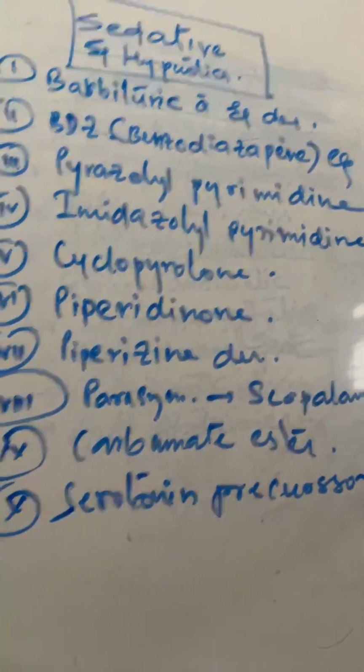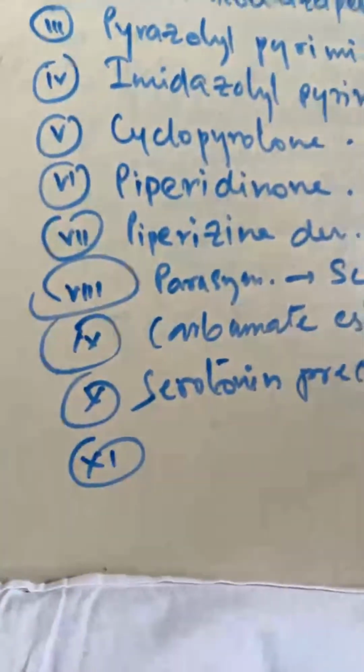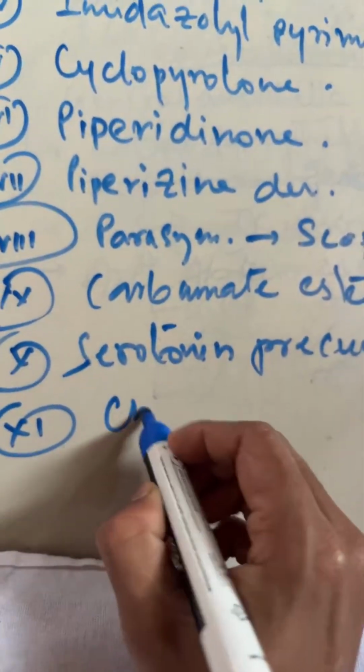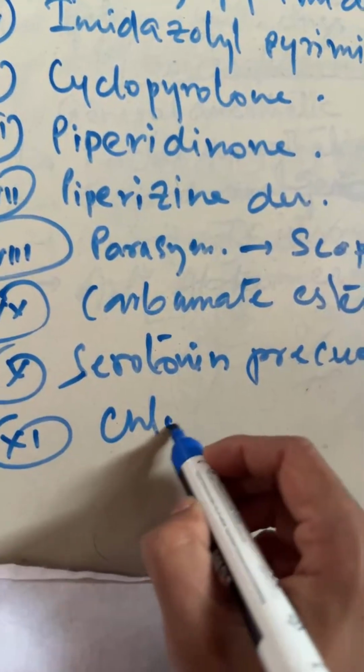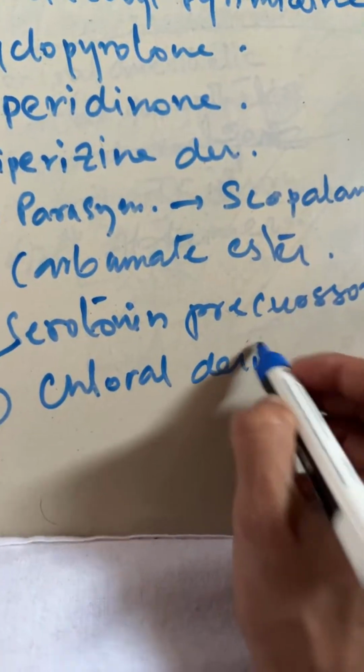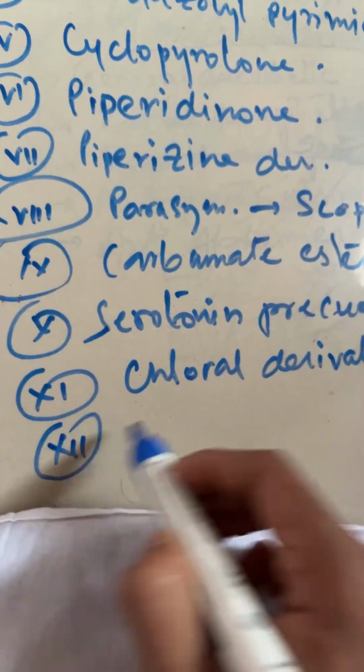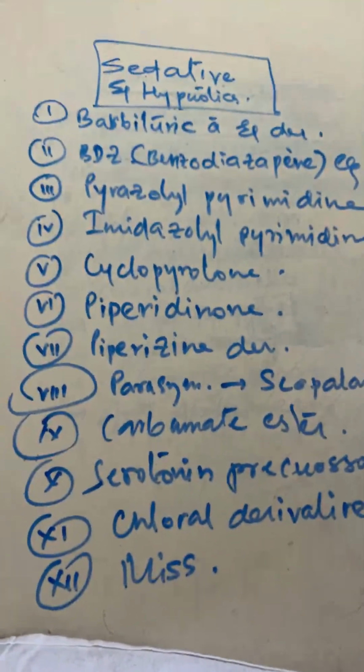Okay. Next, number 11 is chloral derivative, and number 12 is miscellaneous.